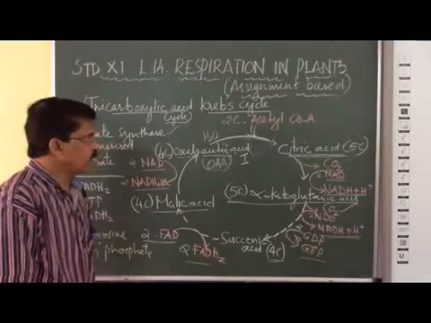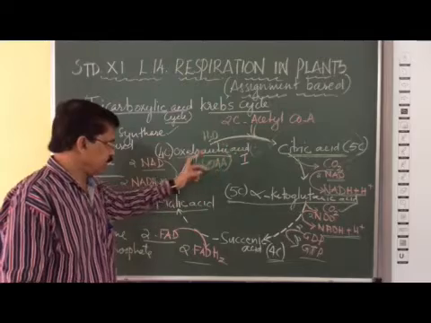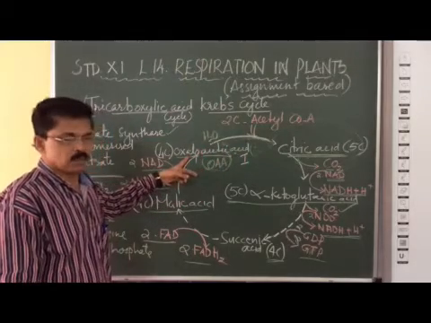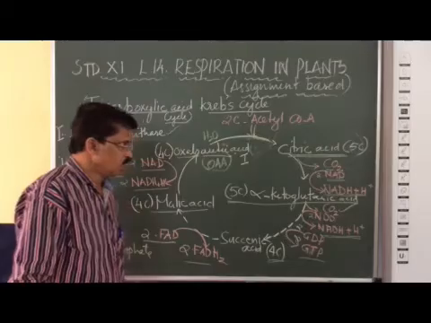In the mitochondria, the 2 acetyl CoAs enter from outside and condense with oxaloacetic acid in the presence of water to form citric acid.